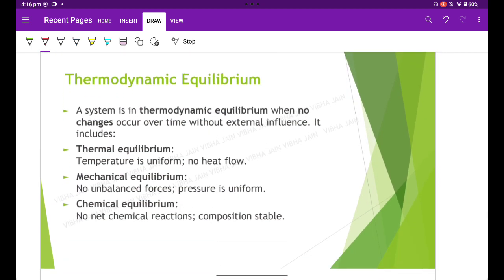As we already discussed, thermodynamic equilibrium is a state in which there is no change, that is, there is no transfer of heat from one medium to another. We'll discuss temperature in the coming classes, which is the criterion for a system to be in thermodynamic equilibrium, and by the zeroth law we'll discuss that when two systems are at the same temperature, they are in thermal equilibrium with each other. But right now, since we haven't discussed temperature as yet, we can say that two systems are in thermal equilibrium when there is no change of state.